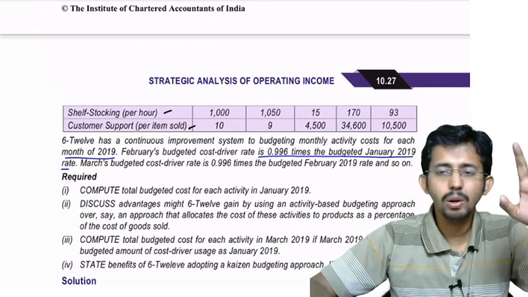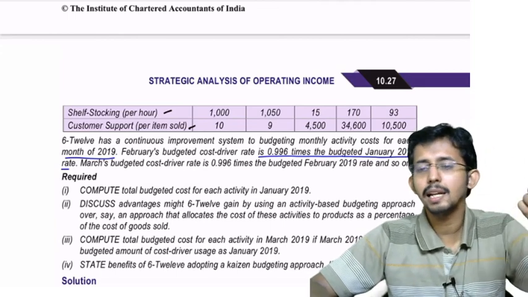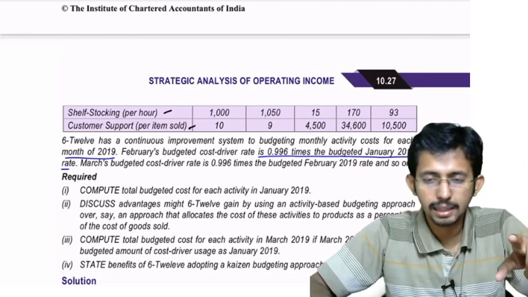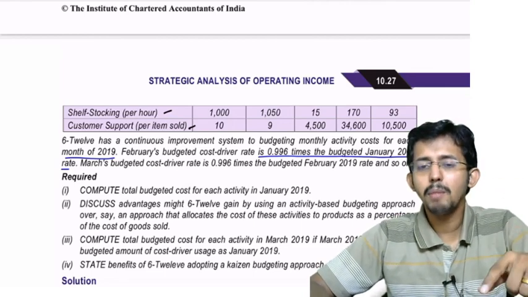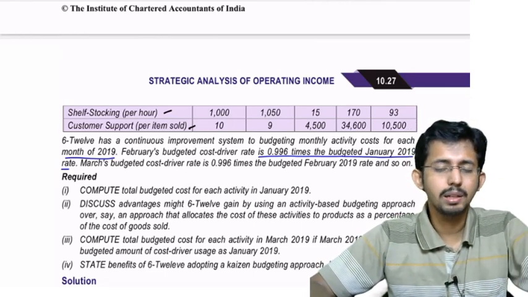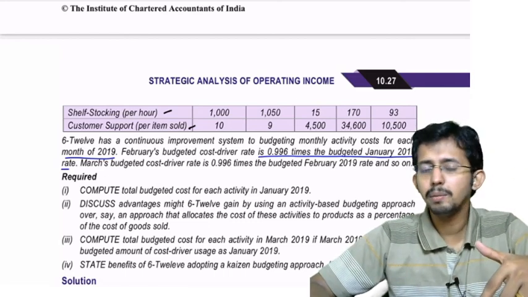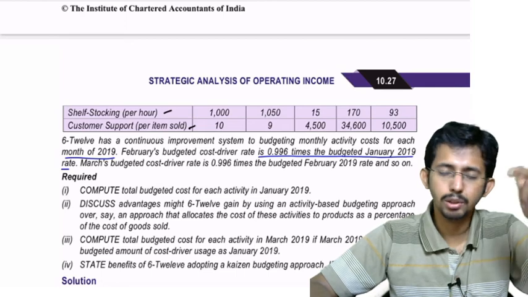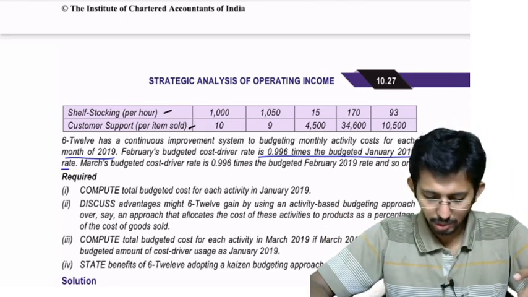You set it for Jan 2019, and for the month of Feb it will be 0.996 times the rate for Jan, and the rate for March will be 0.996 times the rate of Feb. Then the rate for April will be 0.996 times the rate of March, and so on. It continues for the entire year 2019.